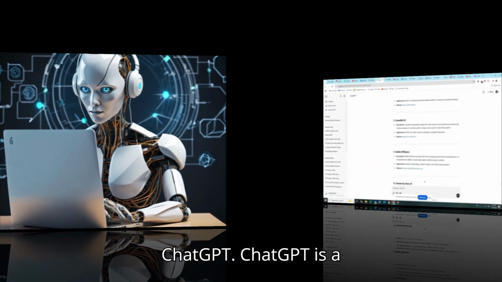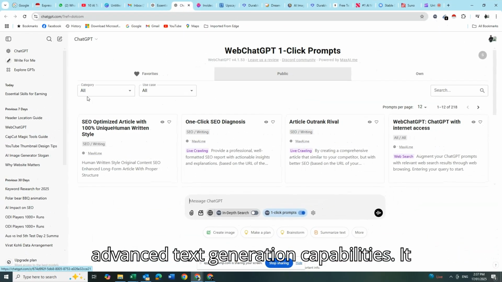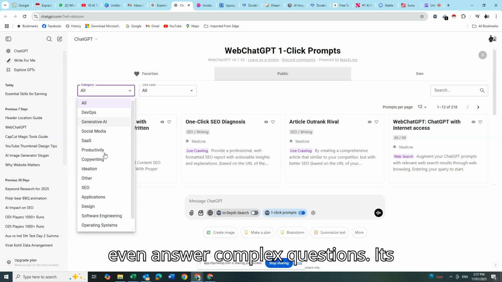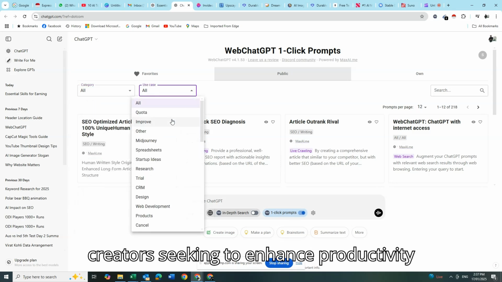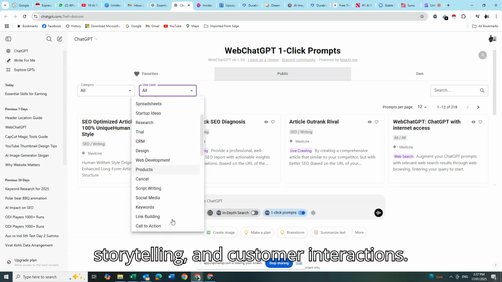1. ChatGPT. ChatGPT is a conversational AI tool known for its advanced text generation capabilities. It can create articles, scripts, blogs, and even answer complex questions. Its versatility makes it ideal for content creators seeking to enhance productivity and creativity. Ideal for brainstorming, storytelling, and customer interactions.